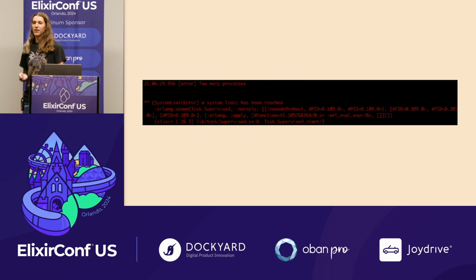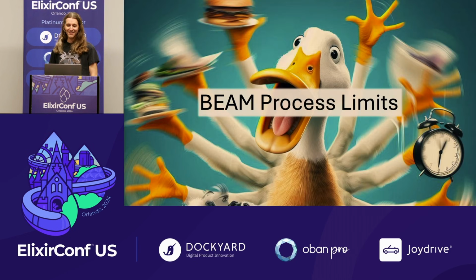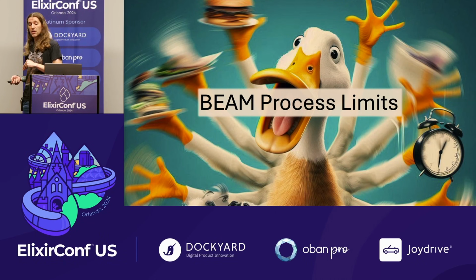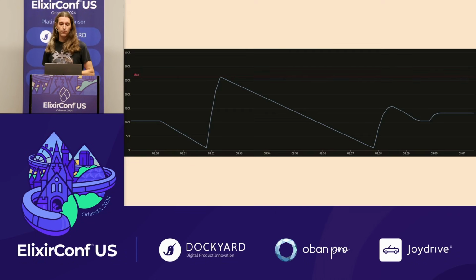I had been idly wondering what the behavior of the beam was when this happens, and now I know. Before this project, we didn't create too many processes ourselves. Of course, we had them for Phoenix requests and LiveView and Ecto and all the other usual suspects, but we didn't use a lot of processes for our own code very much. And we had noticed that the usage was creeping up, but we still thought we had more room.